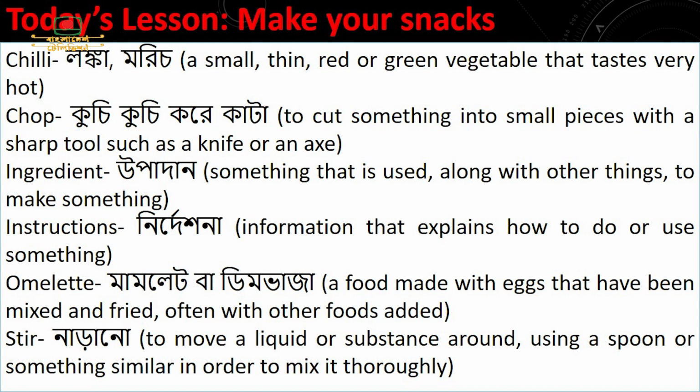It means something that is used along with other things to make something. Instructions. It means information that explains how to do or use something. Omelette. It means a food made with eggs that have been mixed and fried, often with other foods added.